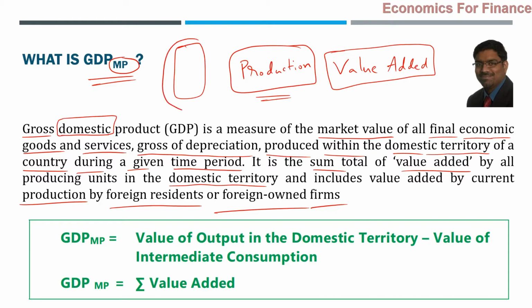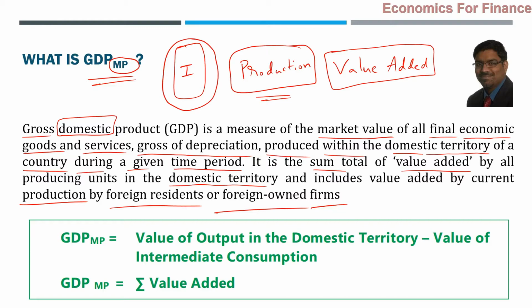Let us call this territory India. Within this territory, whatever value of goods or services is produced, whether by local residents and citizens of India or by foreign residents and foreign owned firms within India, will fall in gross domestic product.